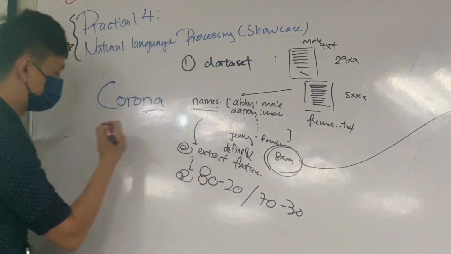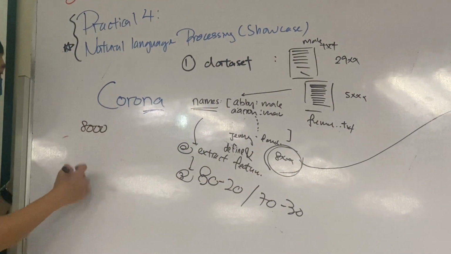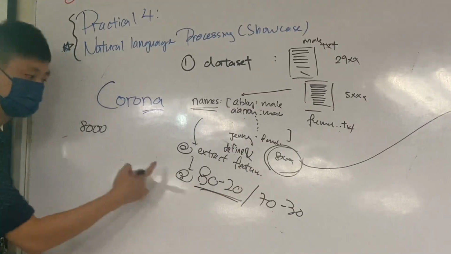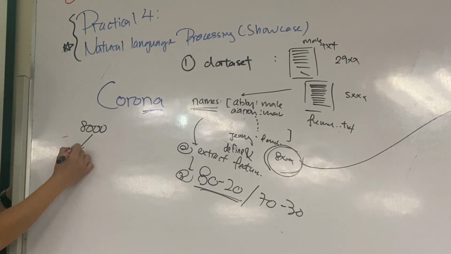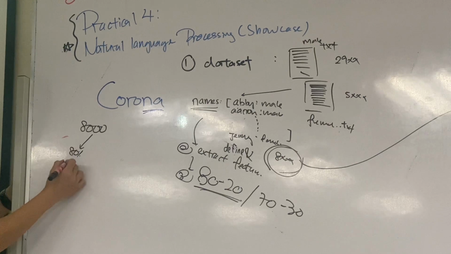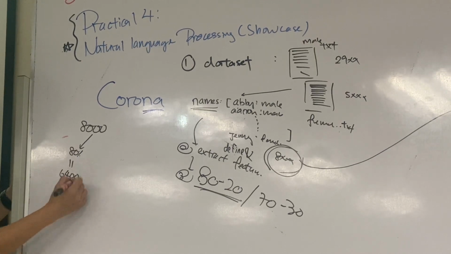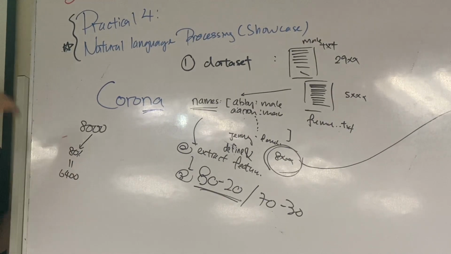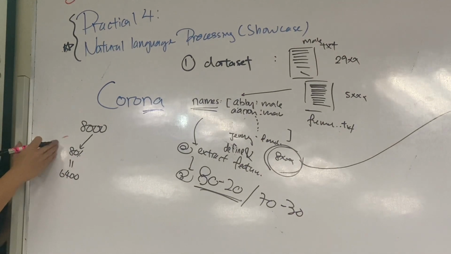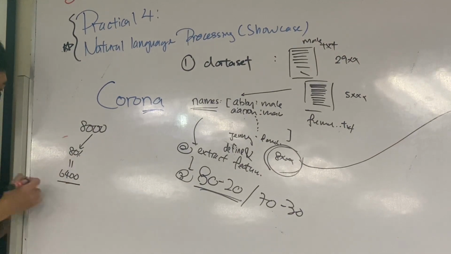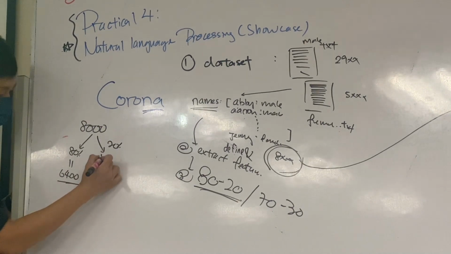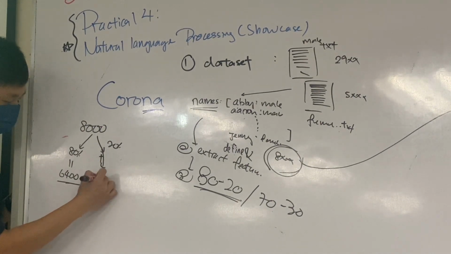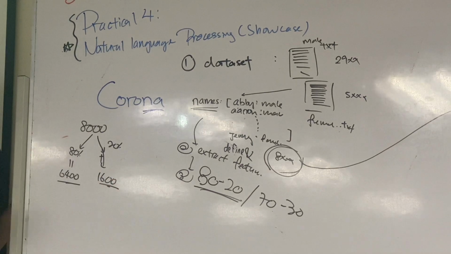We have 8,000 data. If we use this 80-20 split, it means that from 8,000 samples, we take out 80% and get about 6,400 samples, and the remaining 20% will be 1,600 samples. So what will we do with these samples here?